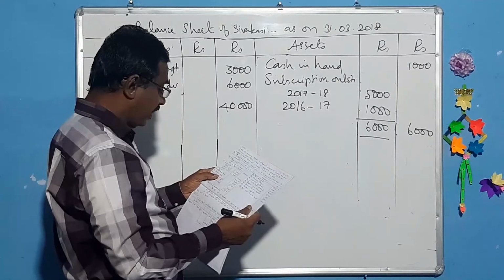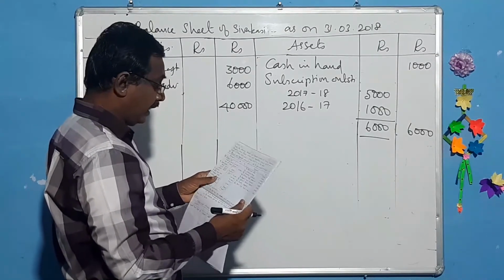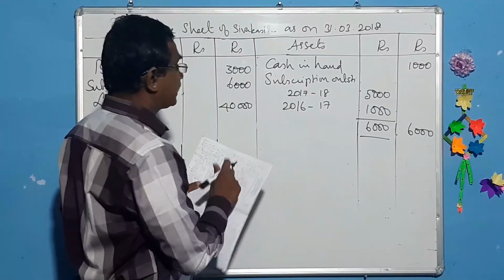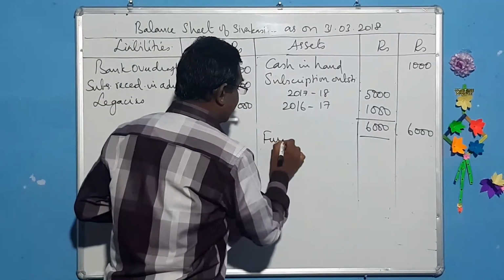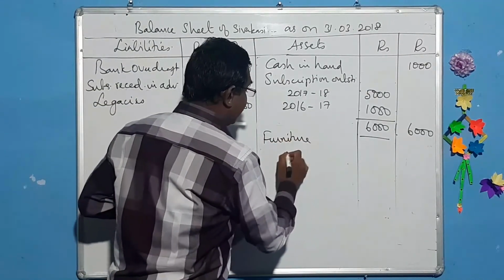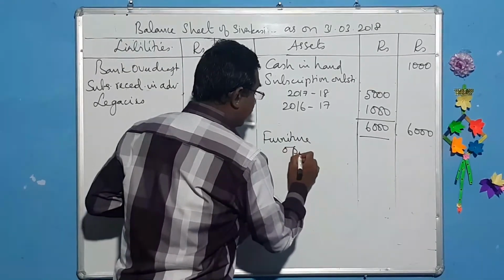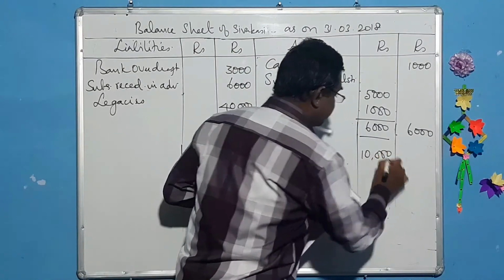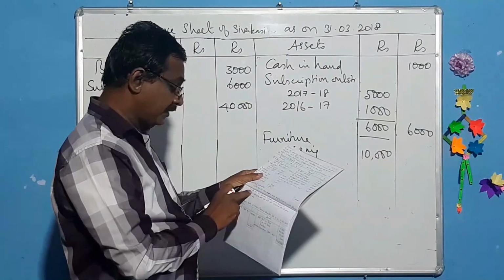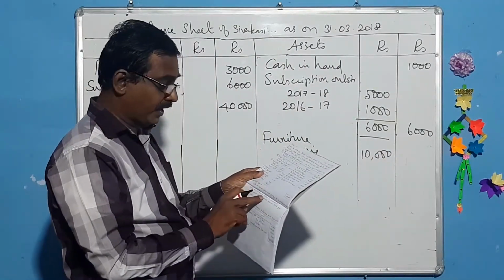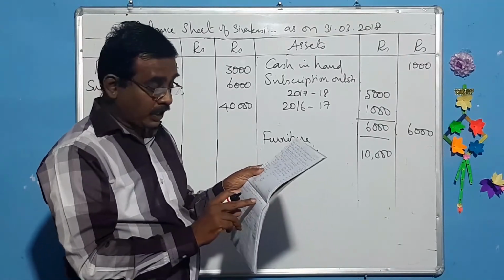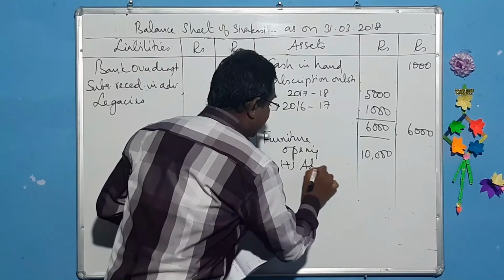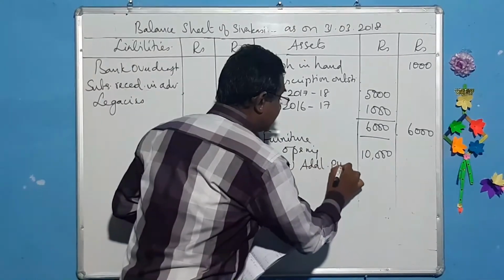What is that amount? 40,000. And rent from hall, lockers rent, collection from, and come to the payments side, electricity, furniture purchased. See, furniture at the beginning, opening furniture is given as 10,000. See, it is given in the additional information, second point: the club had furniture 10,000 on 1/4/2017. We have made an additional purchase.